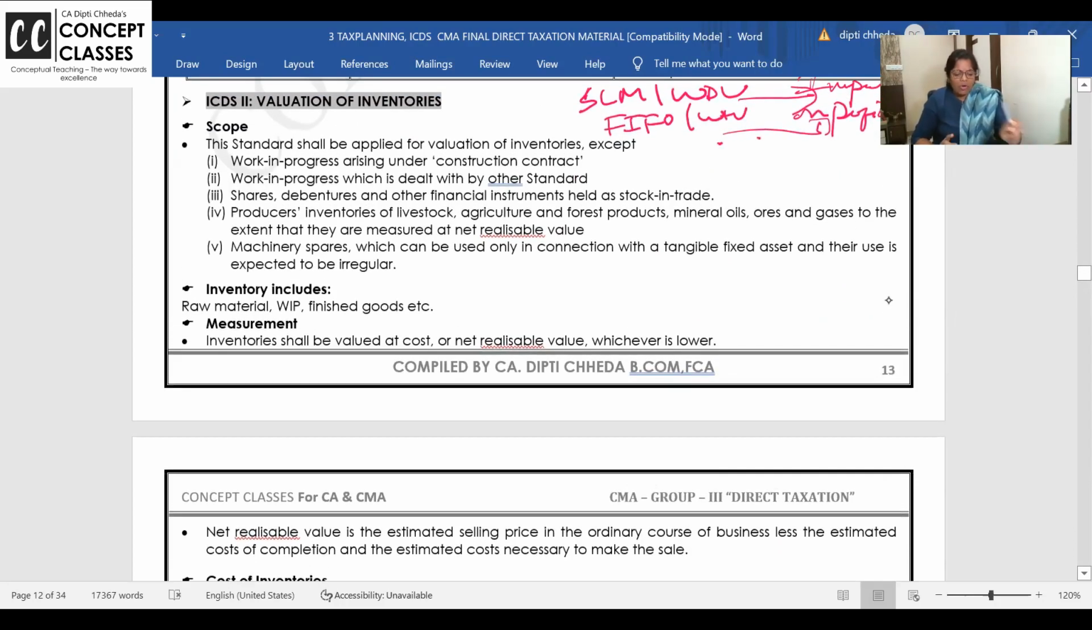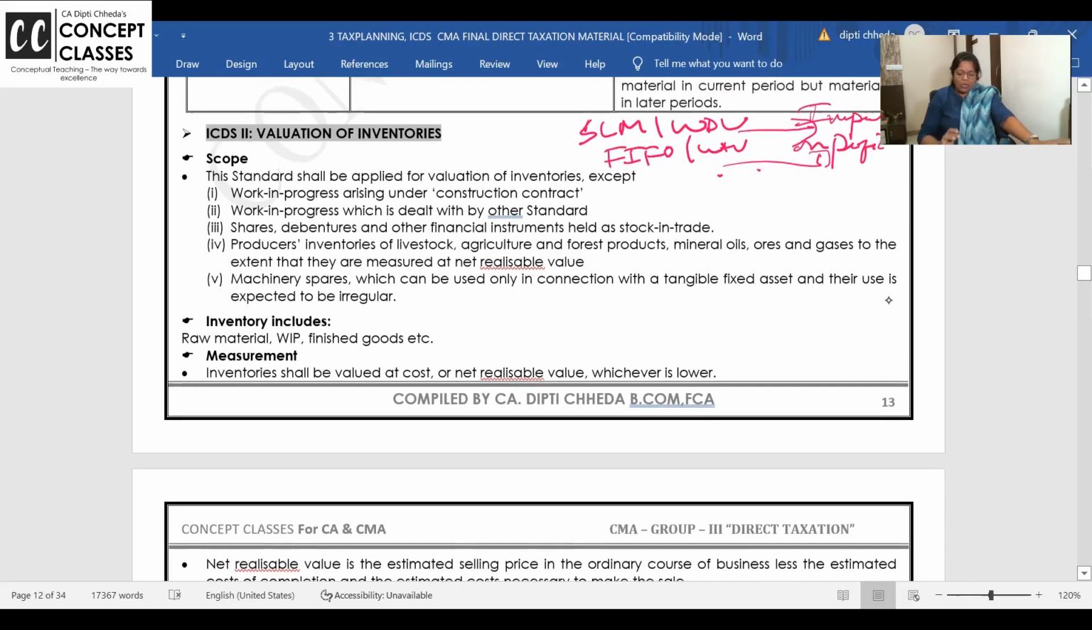I'm telling you, out of all the ICDS, only ICDS 1 and ICDS 2 have the best chances of getting a problem, and investments related ICDS 8. These are the ones repeatedly asked for problems. And I've given enough questions at the back when we complete. Chalo. Right now, ICDS 2 is for valuation of inventory.